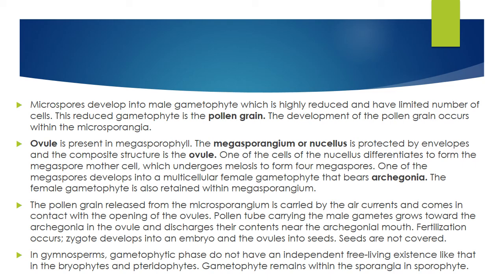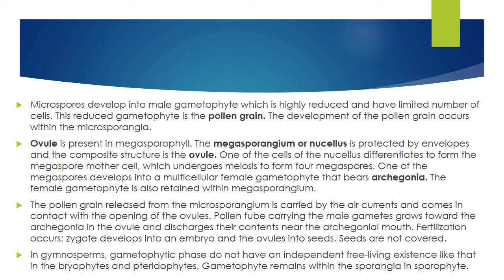So microspores develop into the male gametophyte, which is highly reduced and has a limited number of cells. This reduced gametophyte is the pollen grain. The development of the pollen grain occurs within the microsporangia, same as in angiosperms. Ovule is present within the megasporophyll. The megasporangium or nucellus is protected by envelopes, and the composite structure is the ovule.